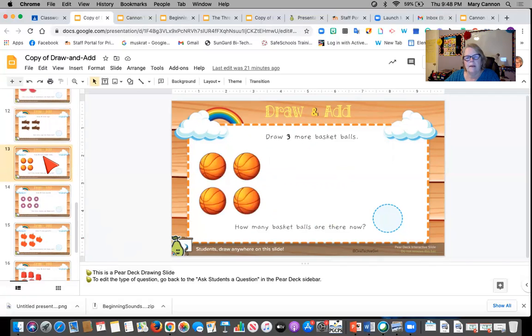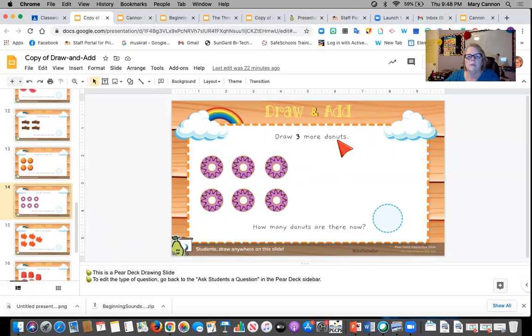Okay, the next slide, I know this is a long activity, but it's kind of fun in a way too. So draw 3 more basketballs. So again, you have 4 here and you draw 3 more and then you put the total here. Draw 3 more donuts. How many donuts are there now? You would put it in here.